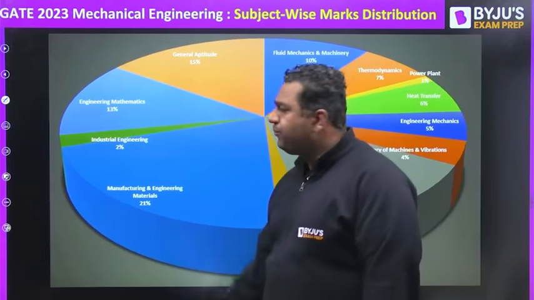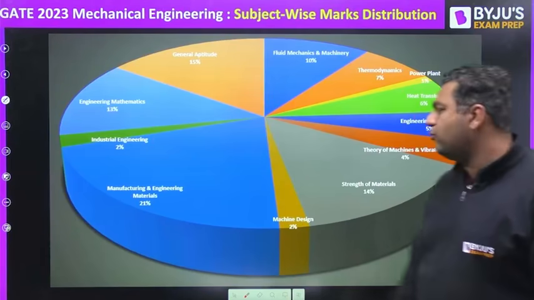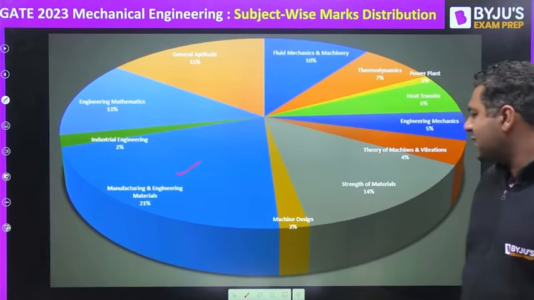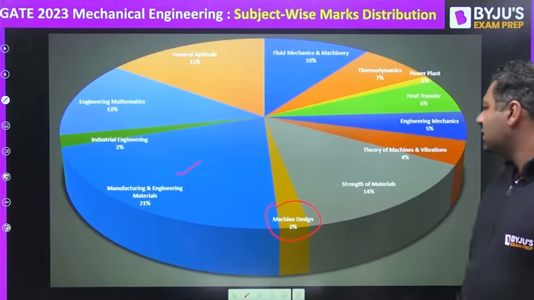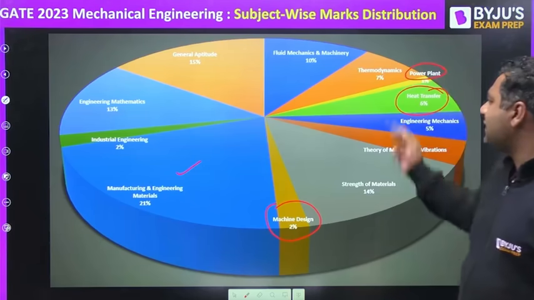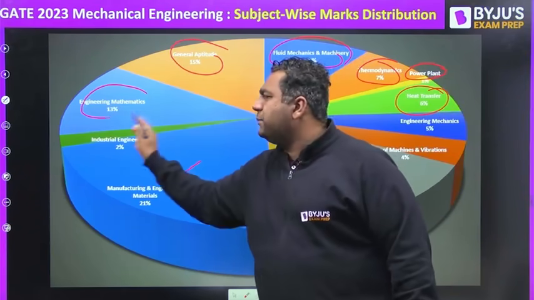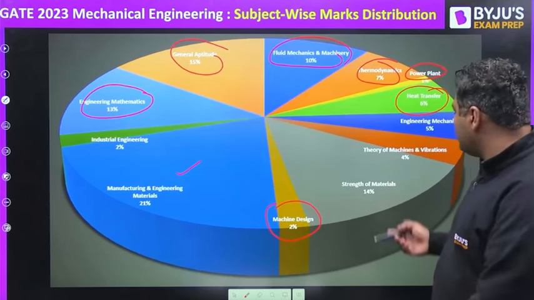Now this is a chart which is showing you the distribution of marks. 21% is the highest, machine design is the lowest. And if you see heat transfer as usual, power plant 1%, thermodynamics 7%, 10%, 15%, 13%. So the rest of the things were as usual.